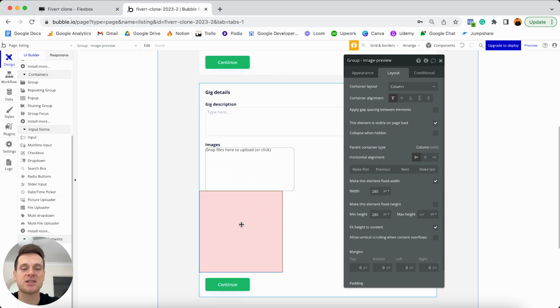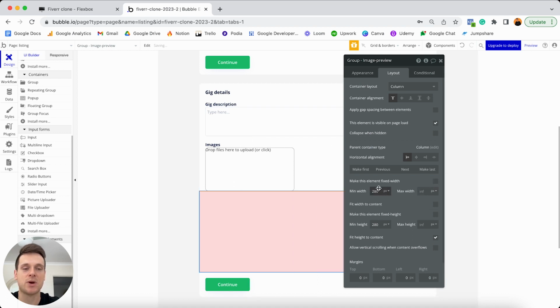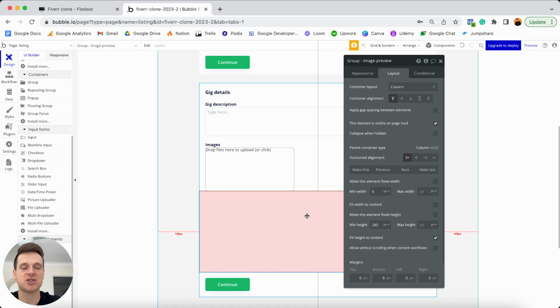Now, I'm going to want this group to span across the full width of the white group that it sits within. So I'm going to unselect that this should be a fixed width. I'm going to set the minimum width to be 0, and I am going to leave the maximum width to be infinite. So that way it can take up as much space as it needs.